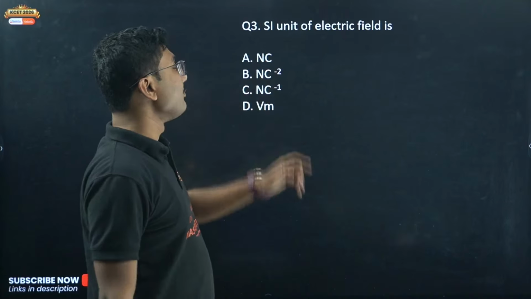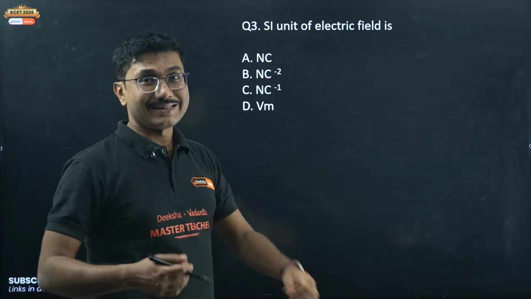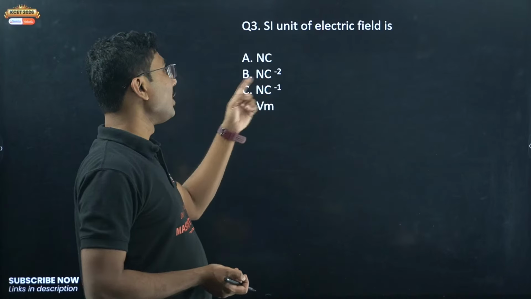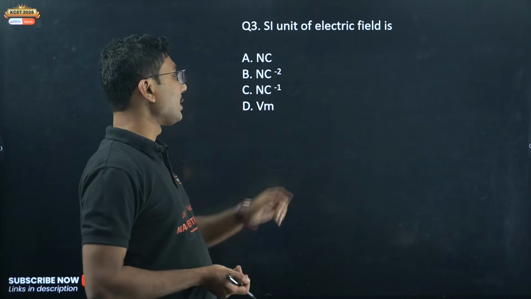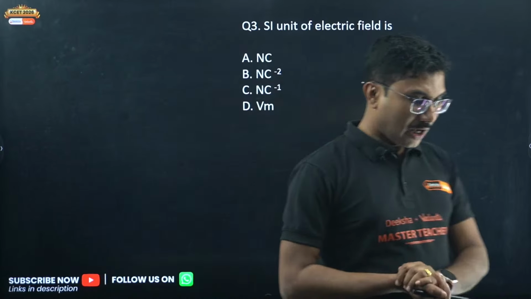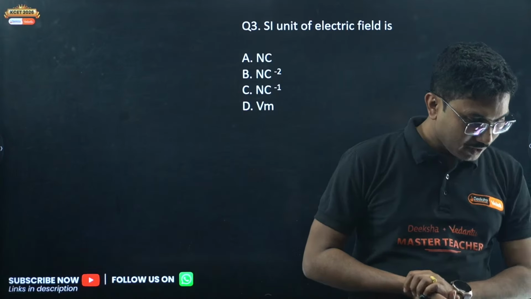Next, SI unit of electric field. So very interesting. Newton coulomb, Newton per coulomb square, Newton per coulomb, volt meter. Now answer the third question.